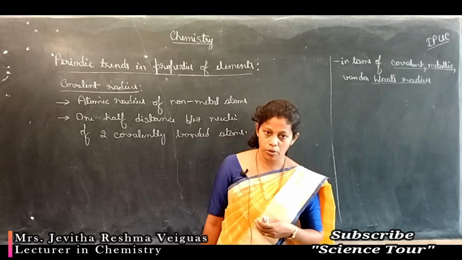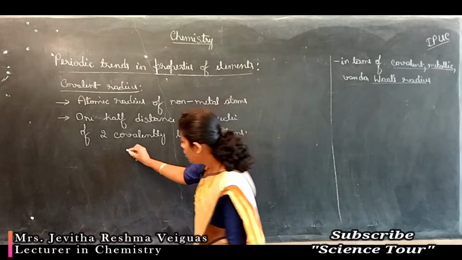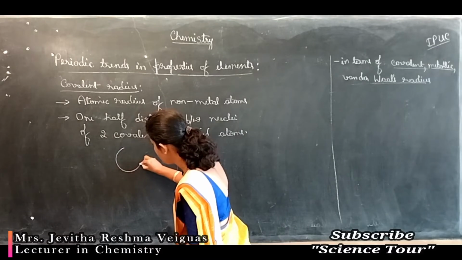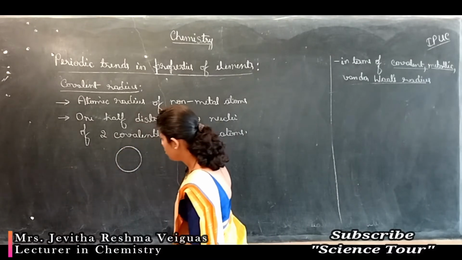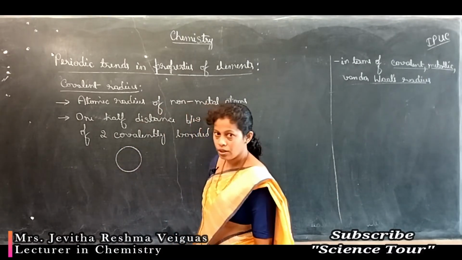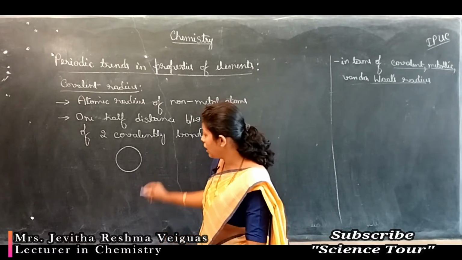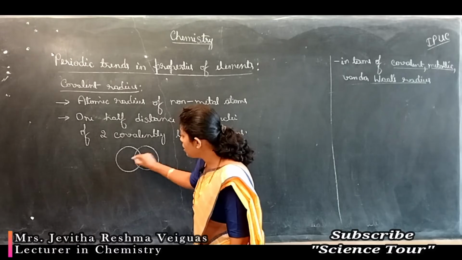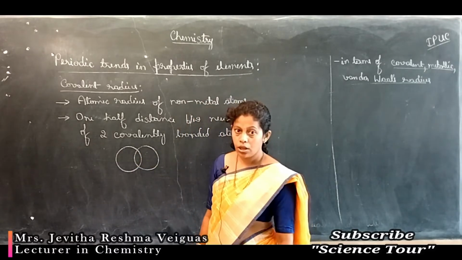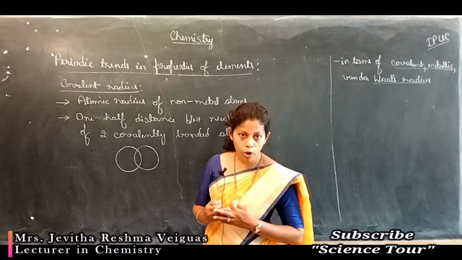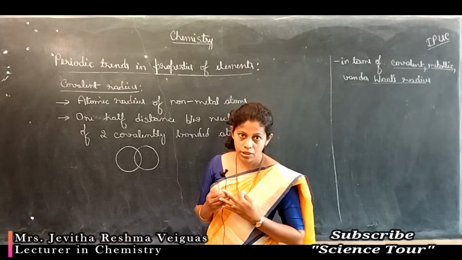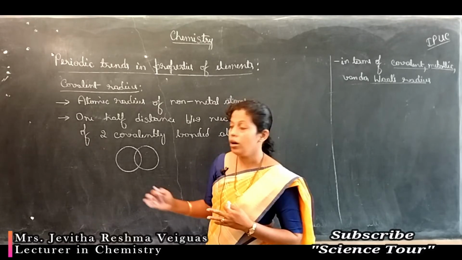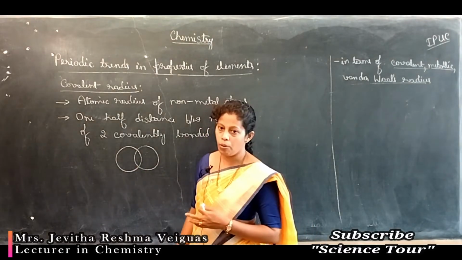Such electron sharing occurs in some atoms, leading to covalent bond formation. So in a covalent bond, two atoms equally share electrons, and as a result, attraction or bonding is formed between the two atoms. Let's consider this is one atom which shares electrons equally with another atom. Between these two atoms, equal sharing of electrons has taken place. Hence, a covalent bond is formed.